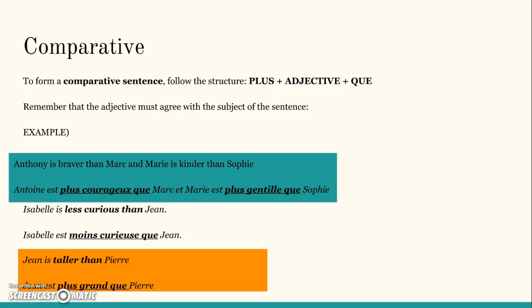Specifically about the comparative. To form a comparative sentence, follow this structure, plus adjective plus que. Remember that the adjective must agree with the subject of the sentence. For example, Anthony is braver than Mark and Mary is kinder than Sophie. Antoine est plus courageux que Marc et Mary est plus gentille que Sophie. Isabelle is less curious than Jean. Isabelle est moins curieuse que Jean. Jean is taller than Pierre, so Jean est plus grand que Pierre.